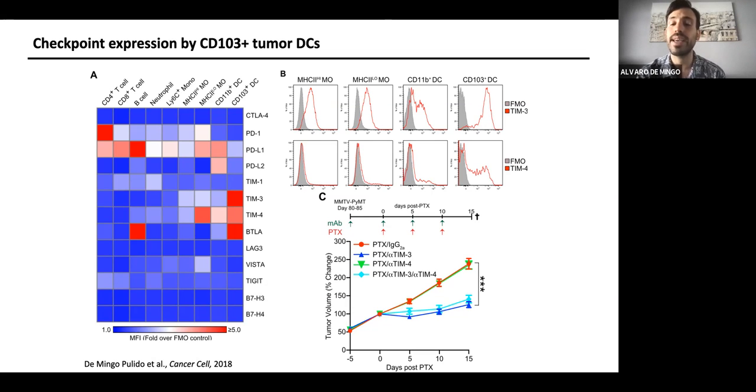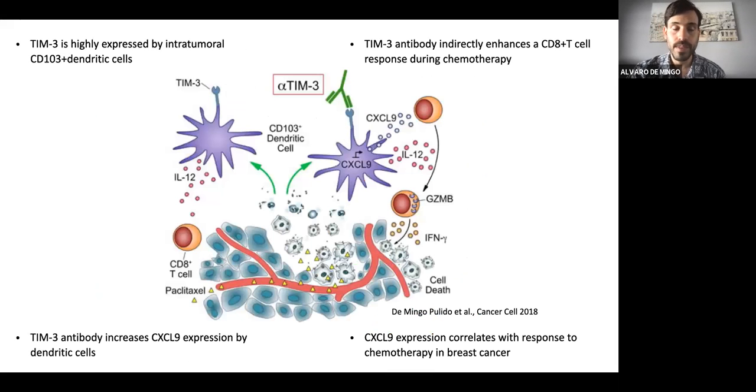We did a first trial treating the cells with chemotherapy in combination with TIM-3 and TIM-4 blockade, and both together. We saw that TIM-3 and TIM-4 together had a role in the chemo treatment. When we used TIM-4 alone, we didn't see this effect that much with chemotherapy. However, TIM-3 alone was working pretty well, so that's why we started to focus mostly on TIM-3 and not TIM-4.